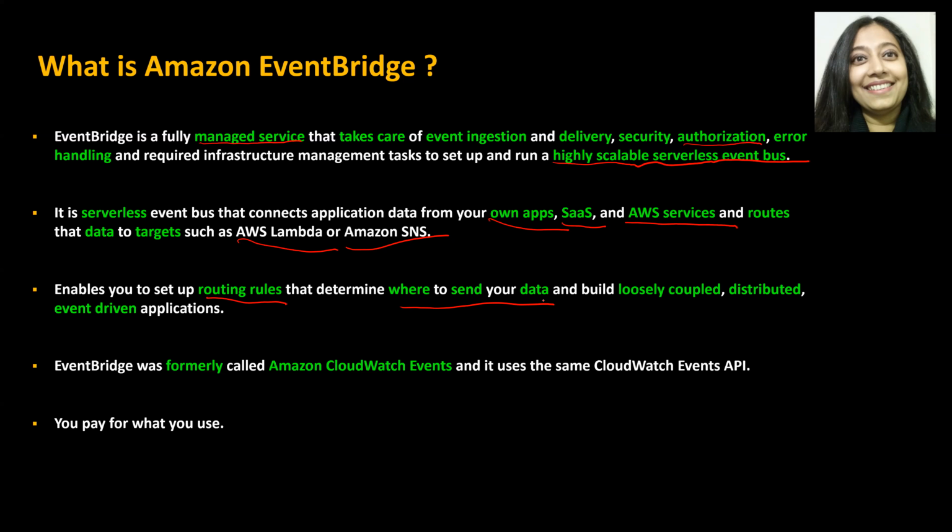And by doing that, it enables us to build loosely coupled, distributed, event-driven applications, right? So you will have an application that is reacting on, or acting on, a specific event that has occurred and has changed that particular object state. For example, an EC2 instance was stopped, or it was just started, or it was terminated. It could be any event within the AWS ecosystem, or, as I mentioned earlier, within your own custom application. And there is a list of SaaS applications also available, like Zendesk or Datadog, and a bunch of others as well.